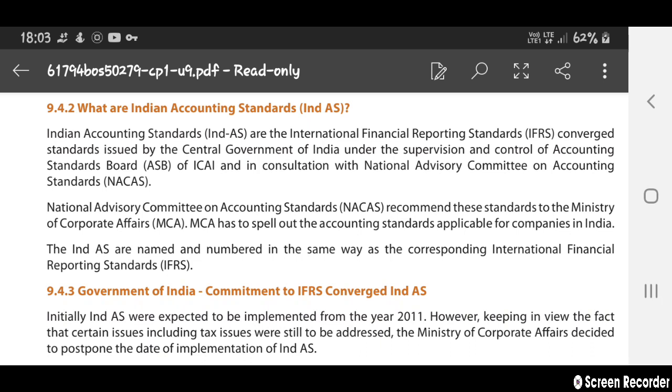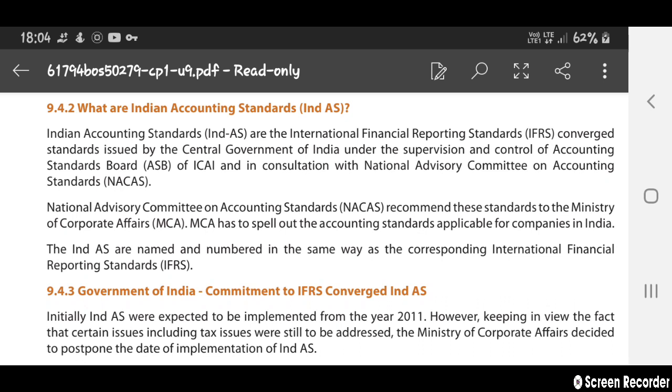They have a control board, that is the Accounting Standards Board, and they have taken some of the decisions on control and supervision. By them we have got the accounting standards for India. In consultation with the National Advisory Committee on Accounting Standards, NACAS, who also have taken some of the decisions, they have recommended these accounting standards to the Ministry of Corporate Affairs, MCA.